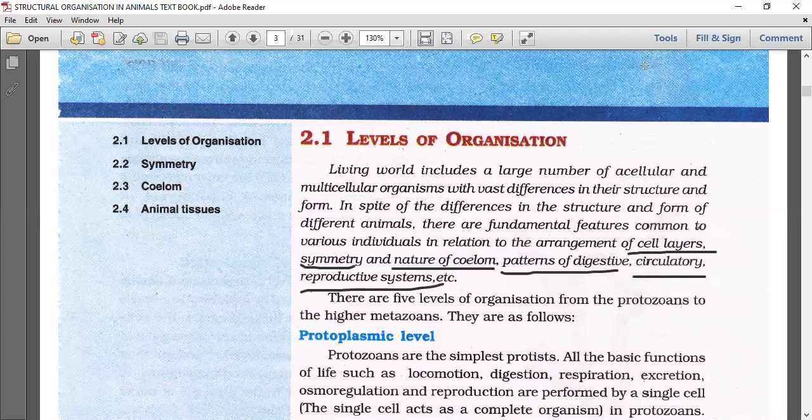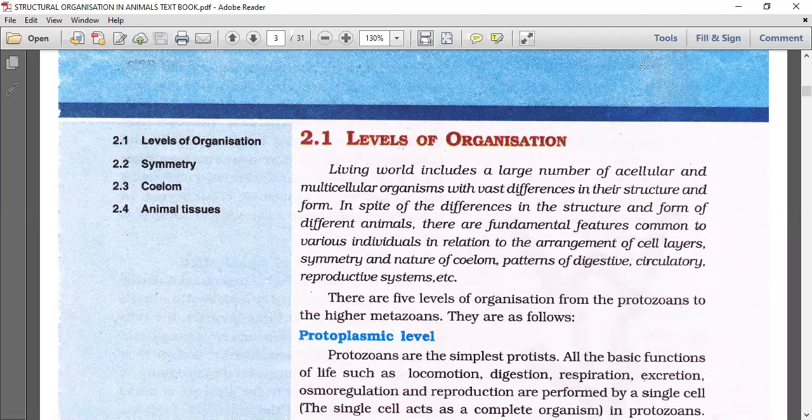In spite of the differences in the structure and form of different animals, there are fundamental features common to various individuals in relation to the arrangement of cell layers, symmetry, nature of coelom, and patterns of digestive, circulatory, and reproductive systems. From the protozoans to the higher metazoans, we find five levels of organization. Okay, so let's see one after another.